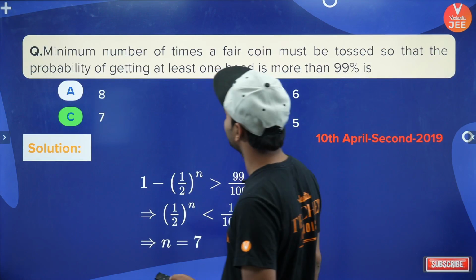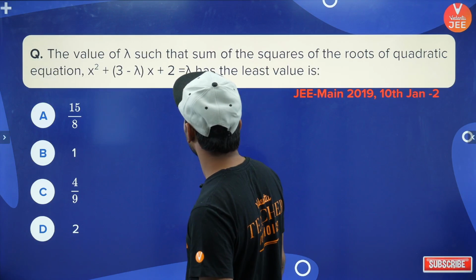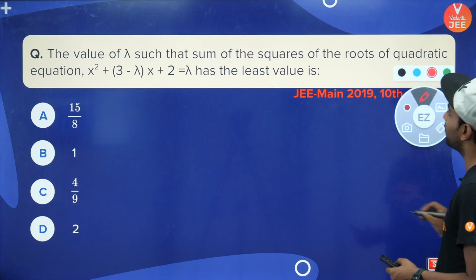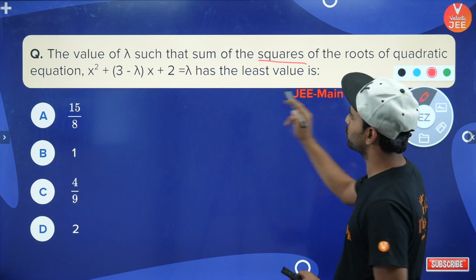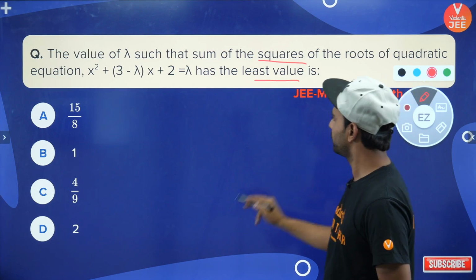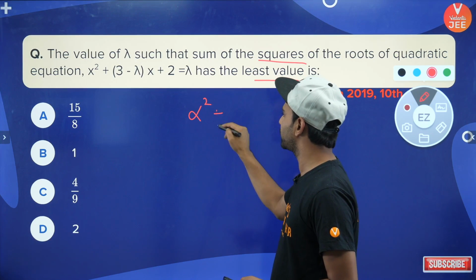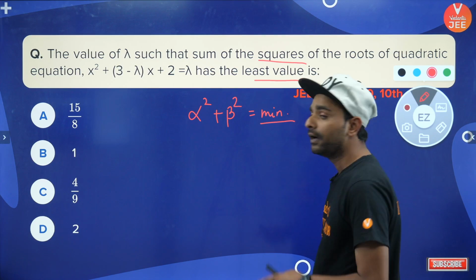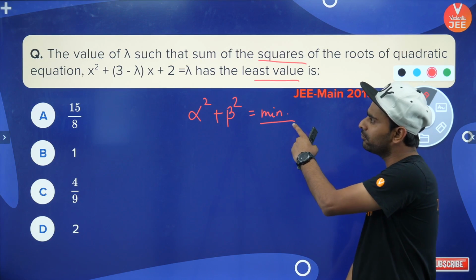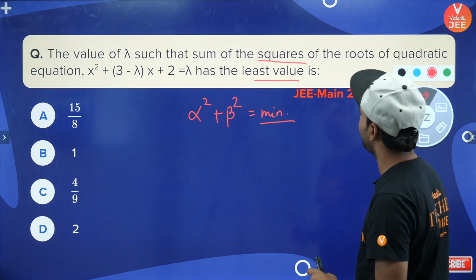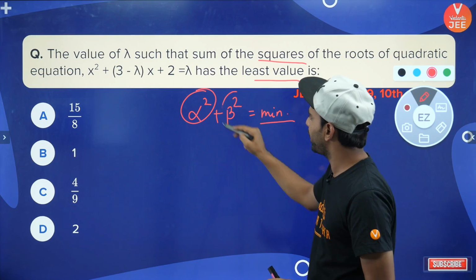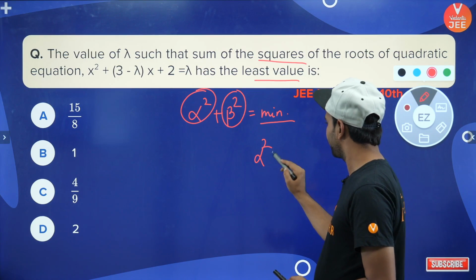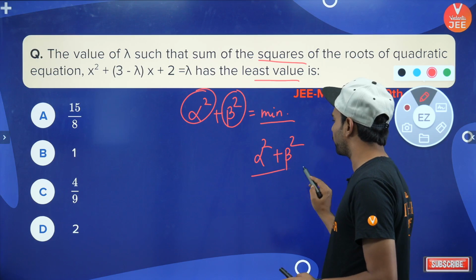एक और क्वेश्चन करते हैं, ये वाला. The value of lambda such that sum of the squares of the roots of this quadratic equation has the least value. That means if you are assuming that alpha and beta are the roots of this equation, you want this to be minimum. Now is it giving me minimum value के बारे में पूछ रहा है ना. और जो दो नंबर इन्वॉल्व है, अल्फा स्क्वायर और बीटा स्क्वायर, वो दोनों के दोनों पॉजिटिव भी होंगे. सो कैन यू गाइस से क्या आई कैन अप्लाई AM greater than equal to GM?